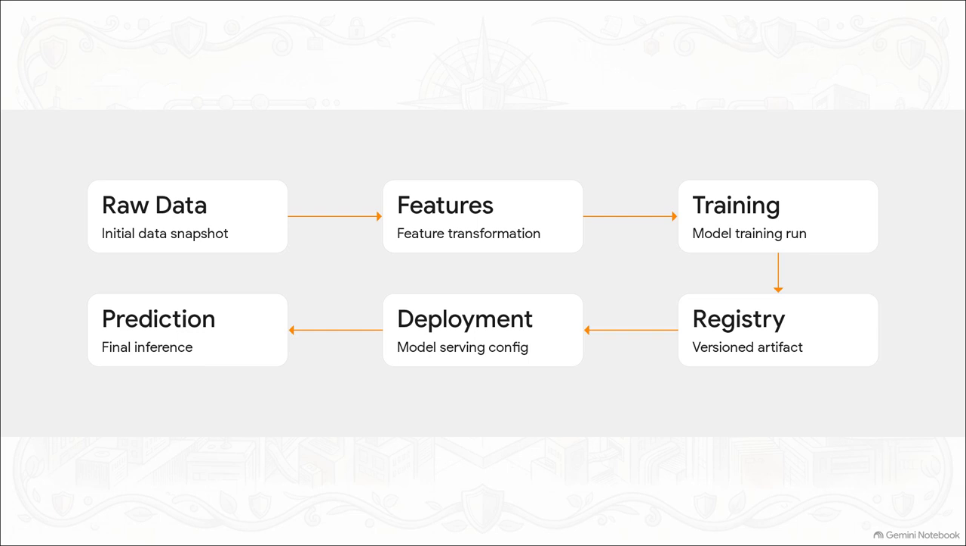And this brilliantly illustrates exactly what regulators will expect to see: a precise, 6-step full lineage graph. You must be able to trace a query backward from step 6, the actual prediction made in production, through the deployment configuration, back to the specific model version in the registry. From there, you trace back to the exact training run that produced it, the feature transformations applied, all the way back to step 1, the raw data snapshot. Your entire MLOps architecture has to be fully queryable across this entire lifecycle for any audit.